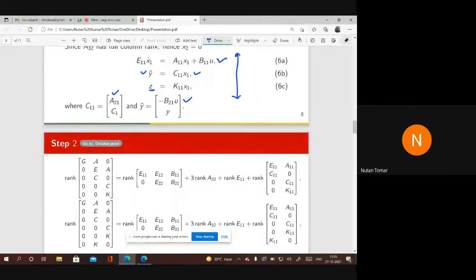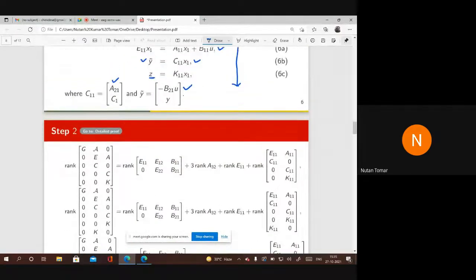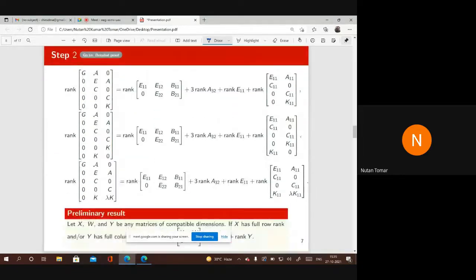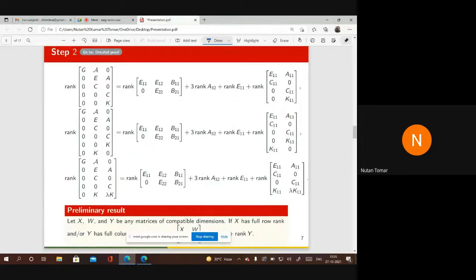Now see, we have made assumptions on system 1, and system 1 has been converted into system 6. What we assumed on system 1 is that the rank of this matrix is equal to the rank of this matrix. This was assumption 1.